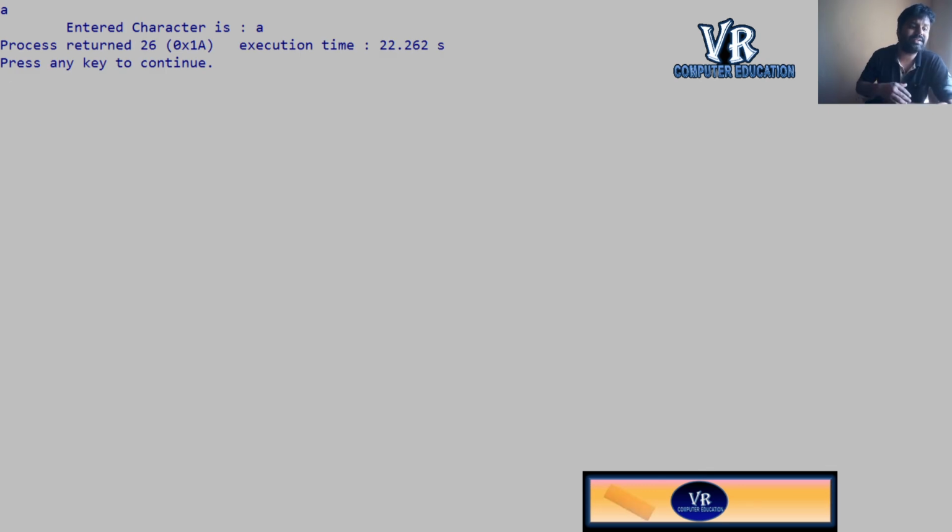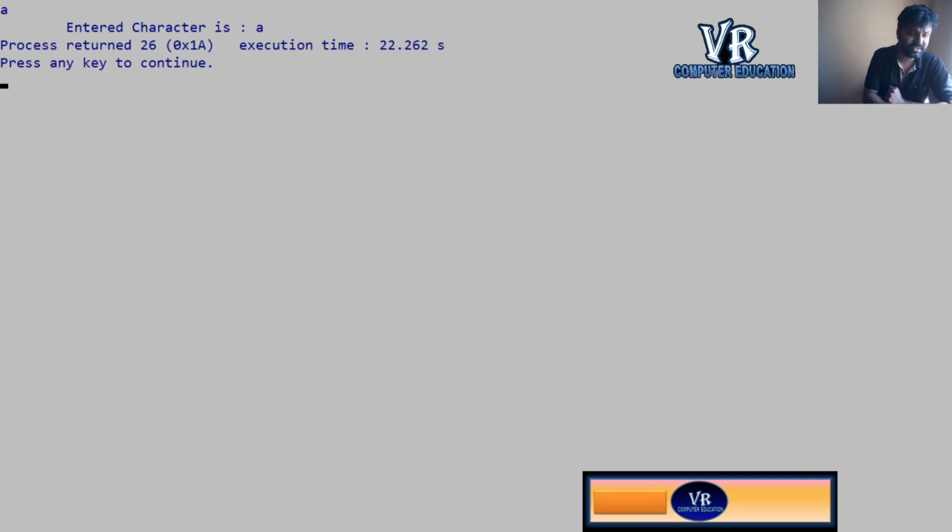Here also it is waiting to get input from the keyboard by the user. I am giving a single character, meaning only one character will be taken. Now I will enter A. See, the entered character is A. Without pressing the enter key, it is displaying.